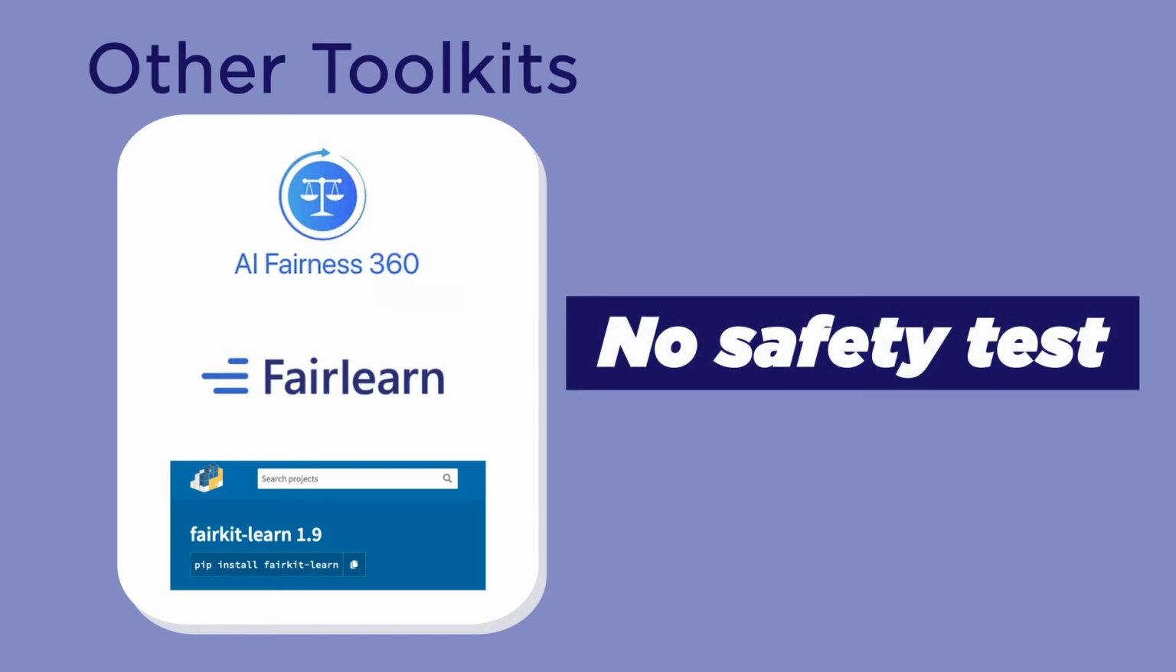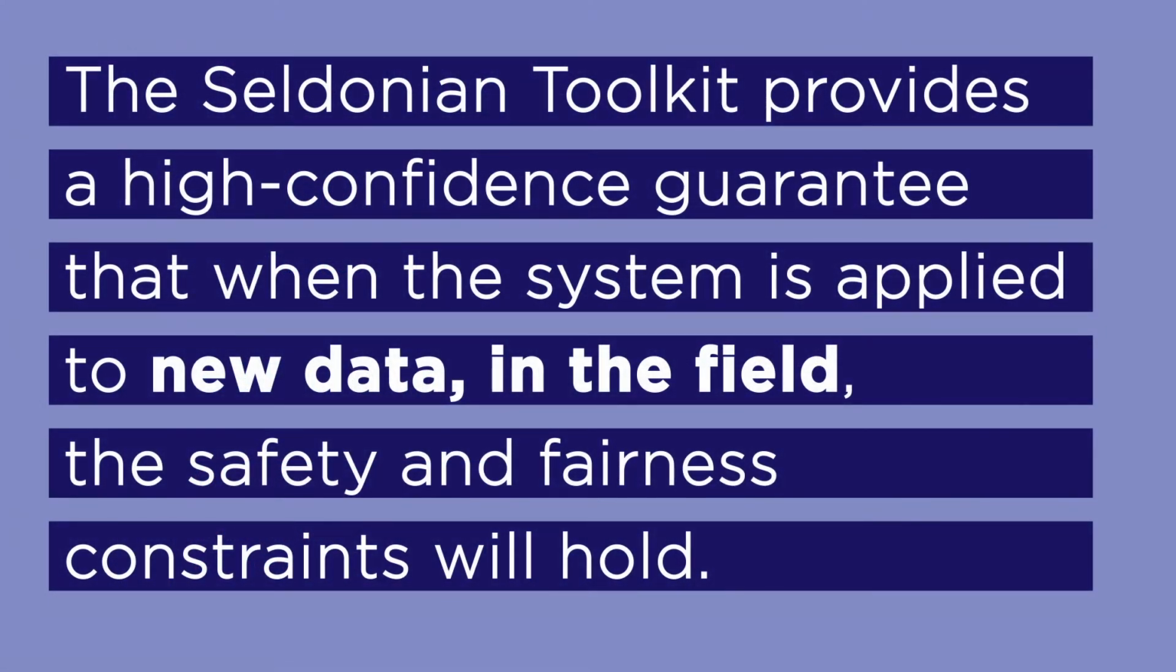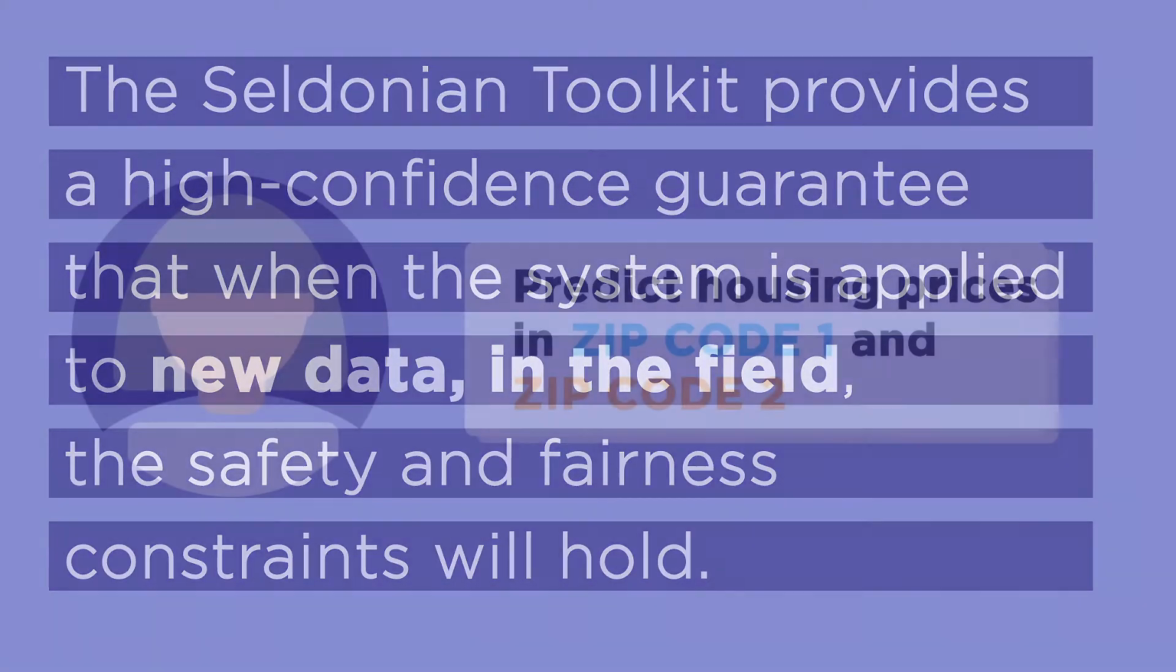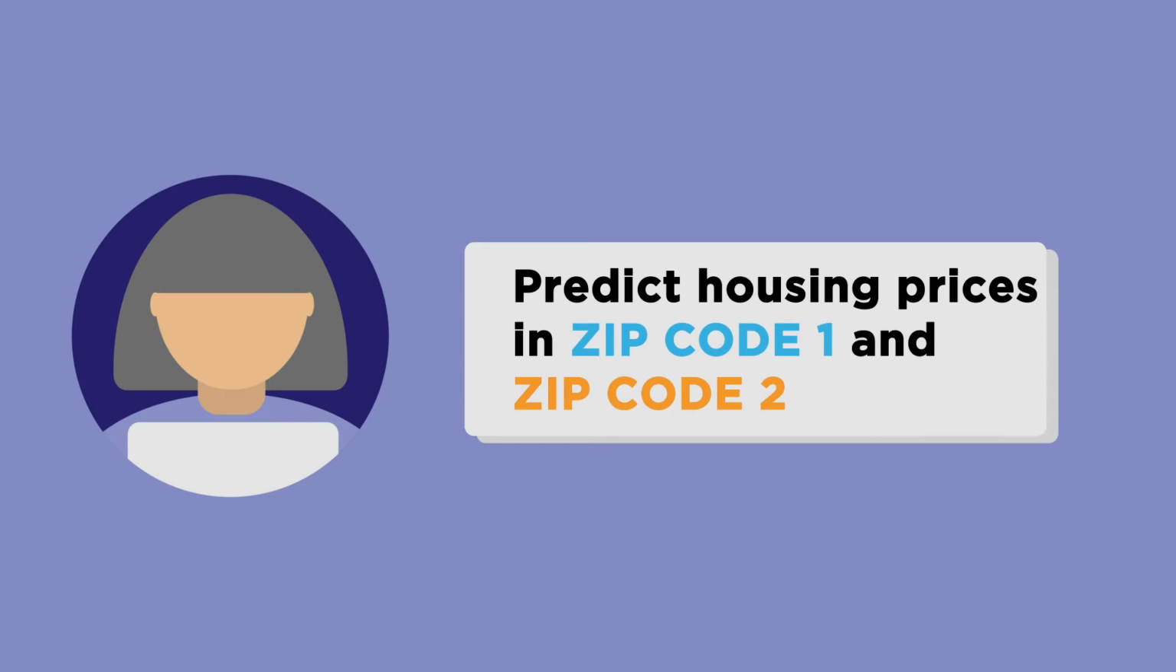In comparison, the Seldonian Toolkit provides a high confidence guarantee that when the system is applied to new data in the field, the safety and fairness constraints will hold. To see how the toolkit can be applied in a real-world problem, let's suppose a software engineer is tasked with building a system that predicts housing prices within 2 zip codes.